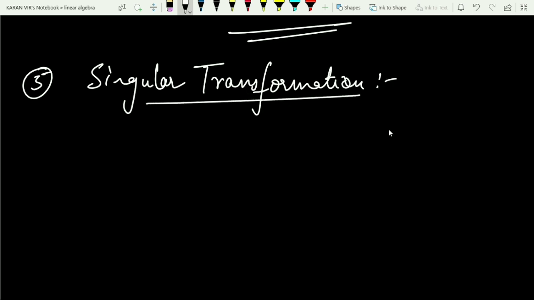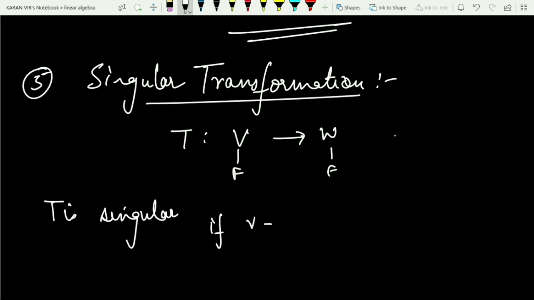So for a singular transformation, again the same story: T is a linear transformation from V to W over a field F, and similarly for this one also. Then when can I say T is singular? If you consider any non-zero V, and this implies that T of V comes out to be 0, that is, for some V coming from capital V. So if this holds, then I will say that the linear transformation is a singular linear transformation.